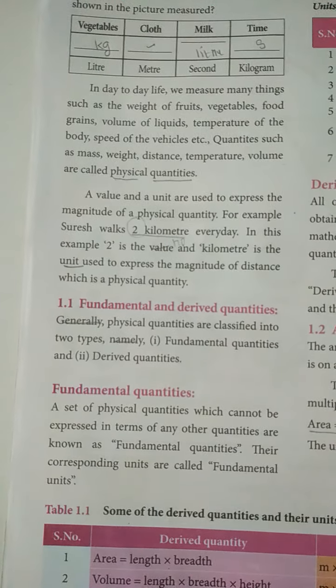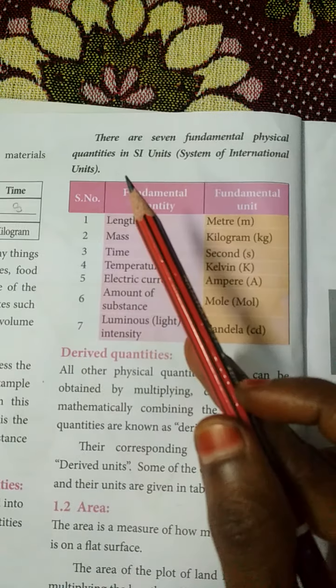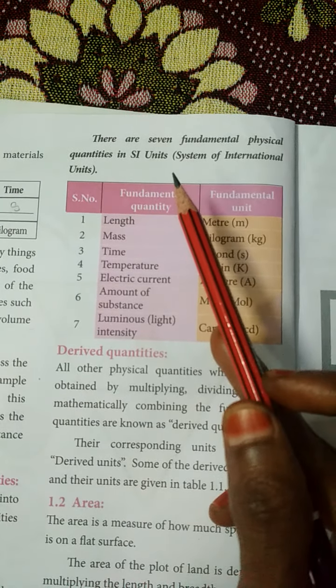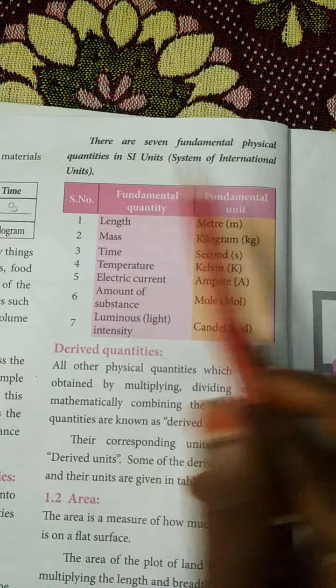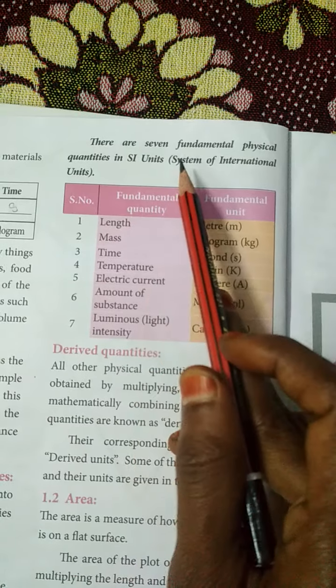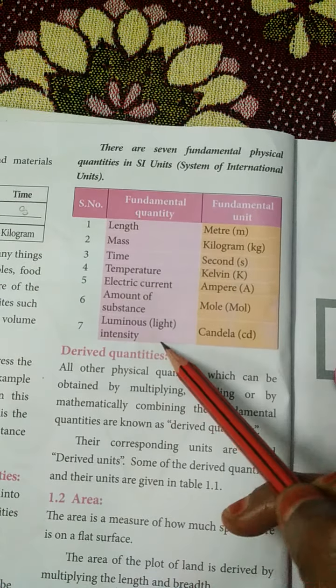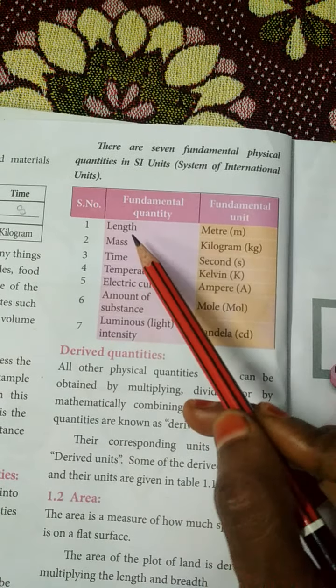There are 7 fundamental physical quantities in SI units. SI units is the system of international units. First, let us see length.